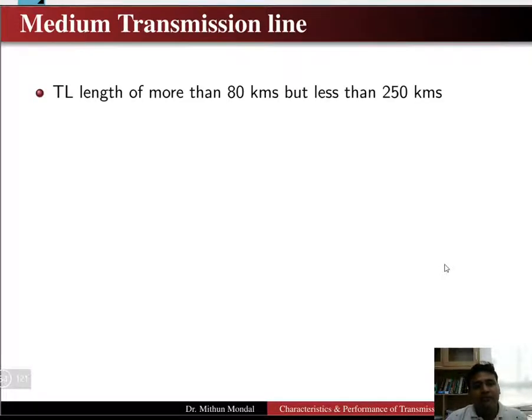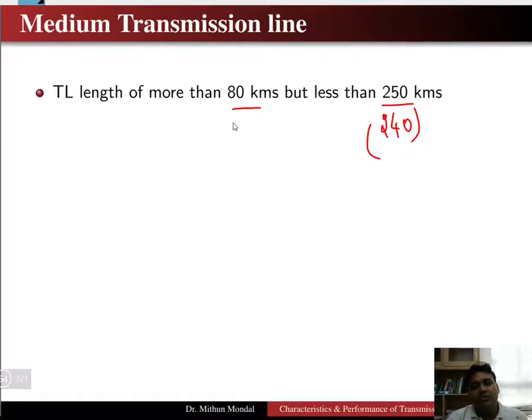Welcome to lecture 18 of Electric Power System. Here we are going to discuss the medium transmission line. Any transmission line whose length is more than 80 kilometers but less than 250 kilometers, or 240 kilometers in some books, is known as a medium transmission line.